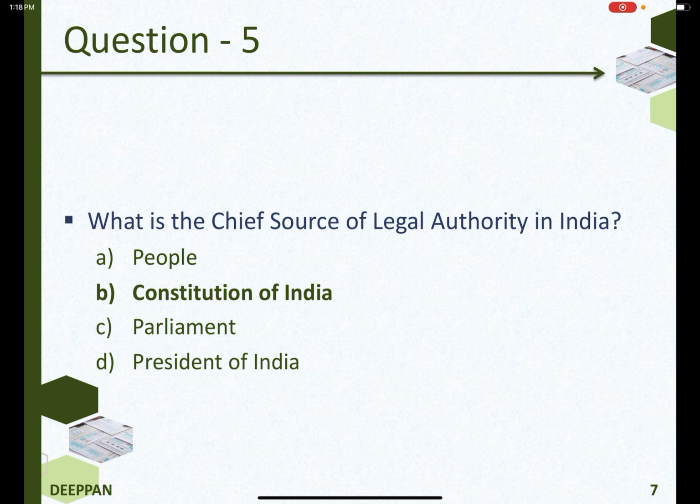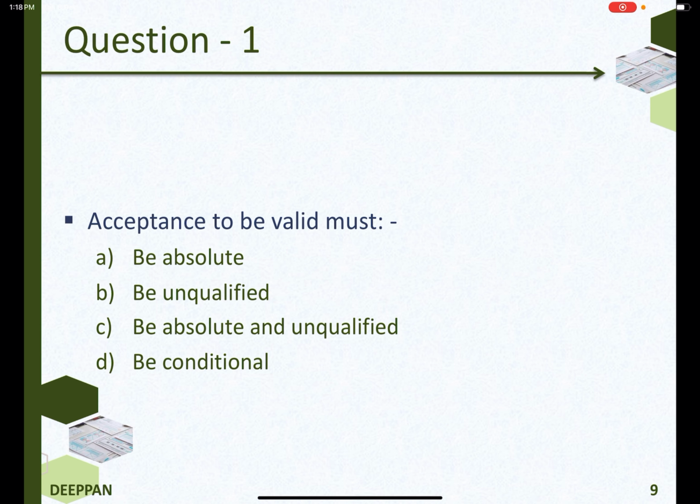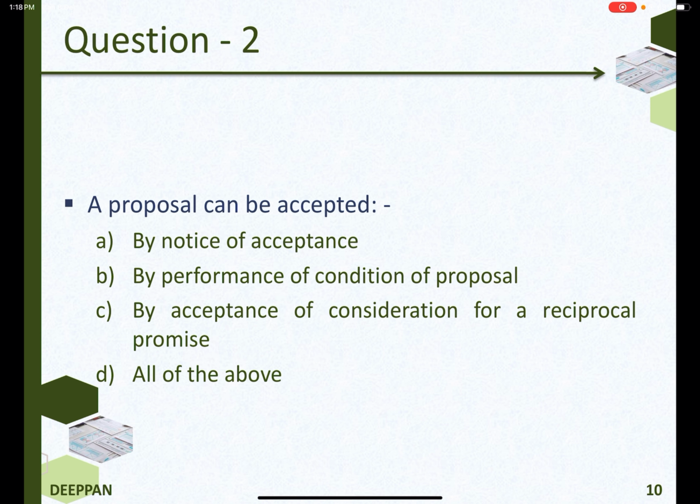What is the chief source of legal authority in India? Constitution of India. Indian Contract Act, 1872. Acceptance to be valid must be absolute and unqualified. A proposal can be accepted by notice of acceptance, by performance of condition of proposal, by acceptance of consideration for a reciprocal promise. The answer is all of the above.